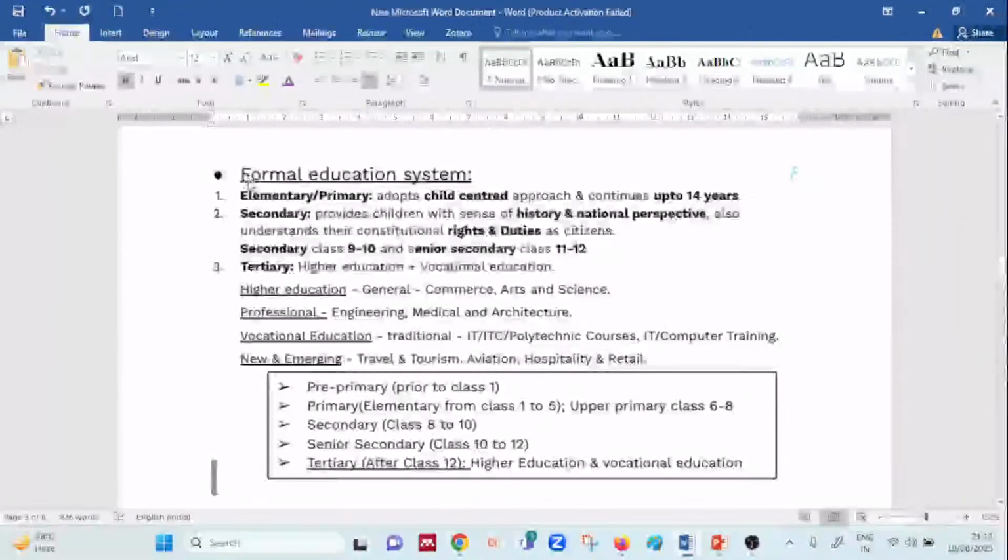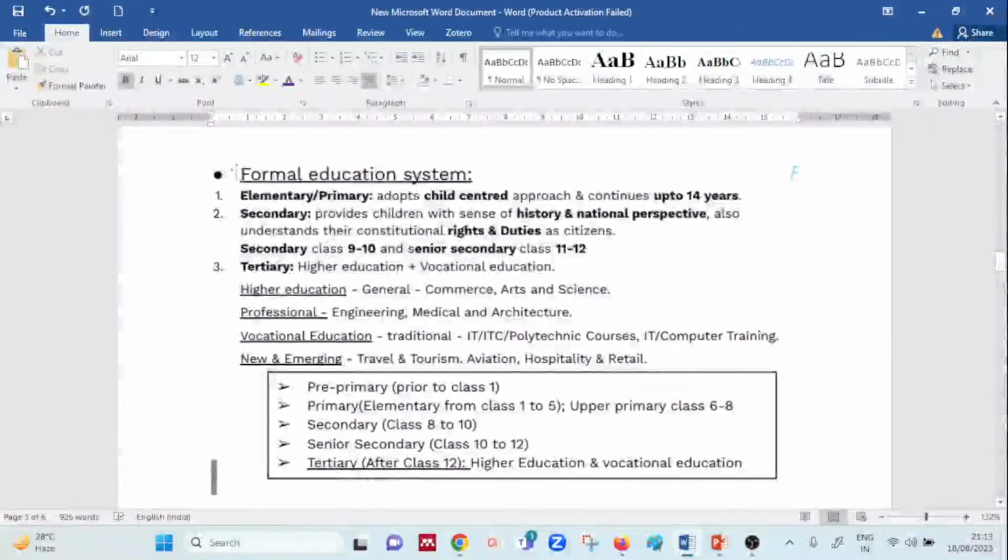If you see, I have given the bifurcation here, that is how formal education is divided. It is divided into elementary education, that is primary education, secondary education, and tertiary education.